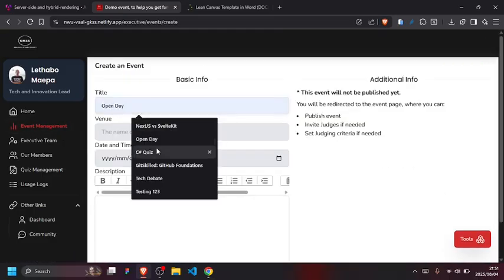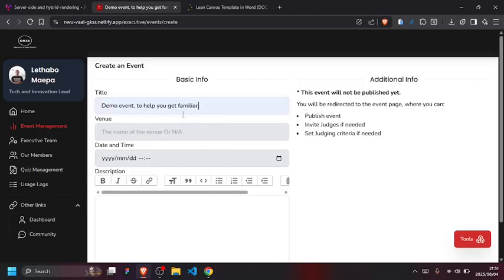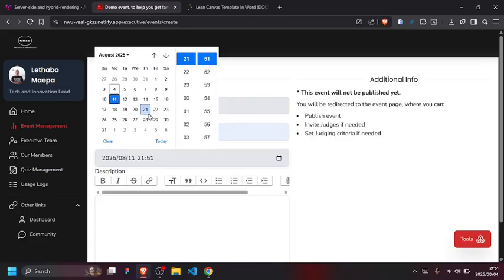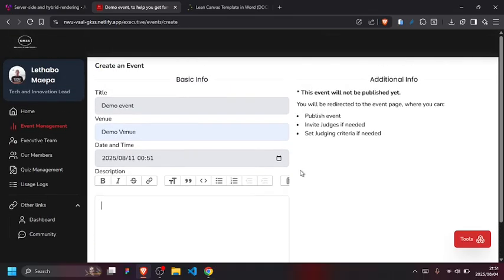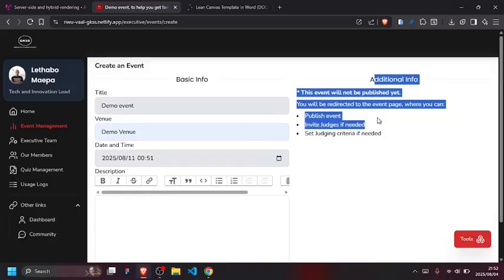So they'll specify the name here. Let me just say demo event. That's demo event and demo venue. So it's going to be held next week Monday, midnight, right? Here will be a short description of the event. Let me just paste this multiple times, right?